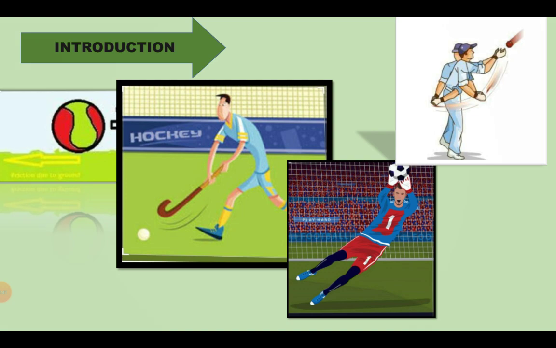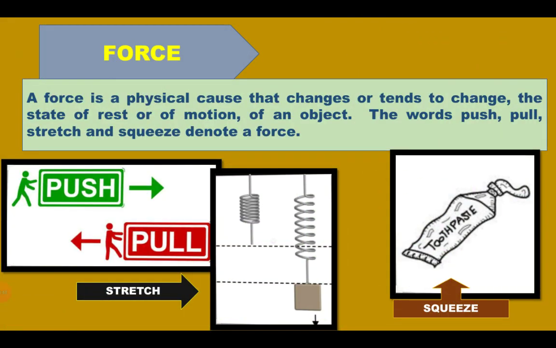So how can we define force? A force is a physical cause that changes or tends to change the state of rest or of motion of an object. The words push, pull, stretch and squeeze denote a force. Whenever you use the words push, pull, stretch and squeeze, these all require force. In a simple way, a push or pull on an object is also known as force.